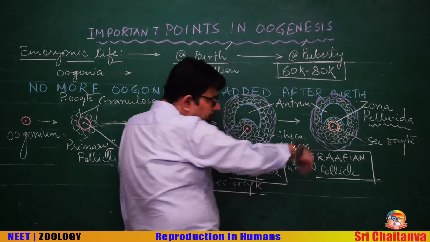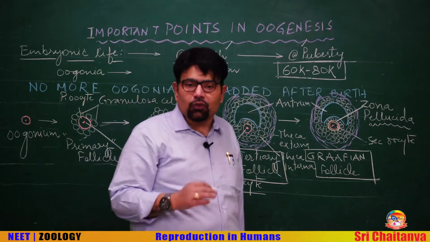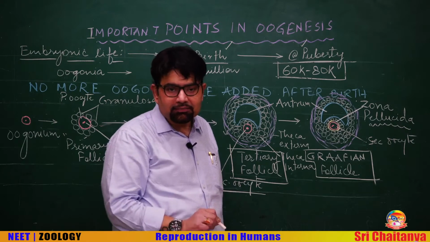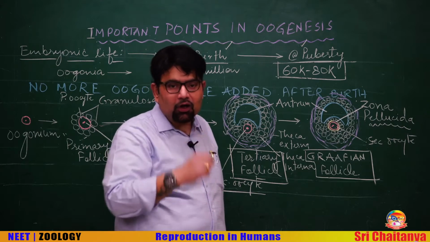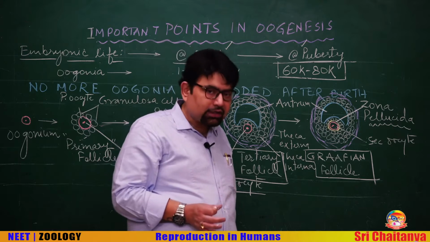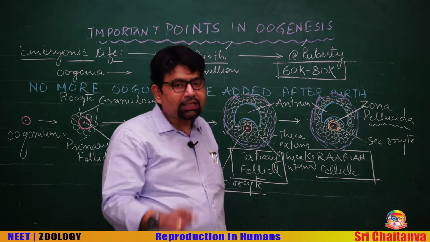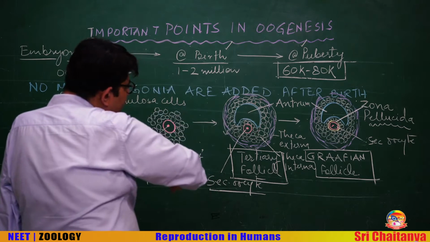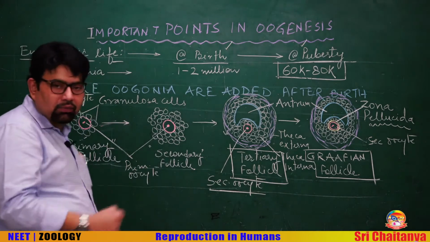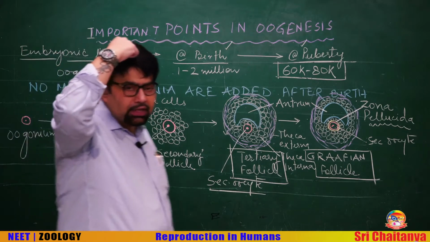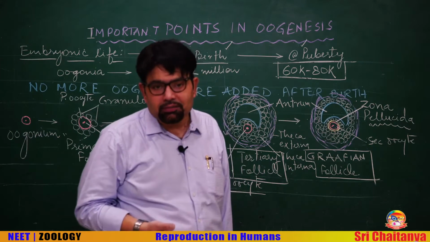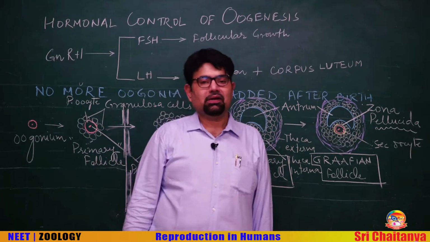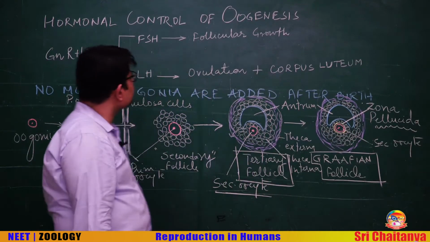This follicle ruptures along with the rupture of the wall of the ovary, and the release of ovum into the abdominal cavity takes place. This release of ovum into the abdominal cavity by rupture of the follicle and the ovarian wall is known as ovulation. This entire process is controlled by many hormones released from the hypothalamus and anterior pituitary. Now, let us see the hormonal control of these events. The hormonal control of oogenesis.